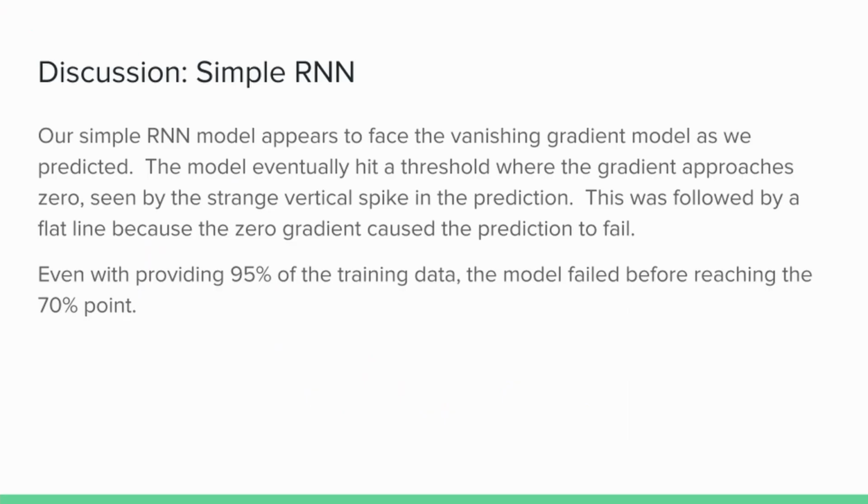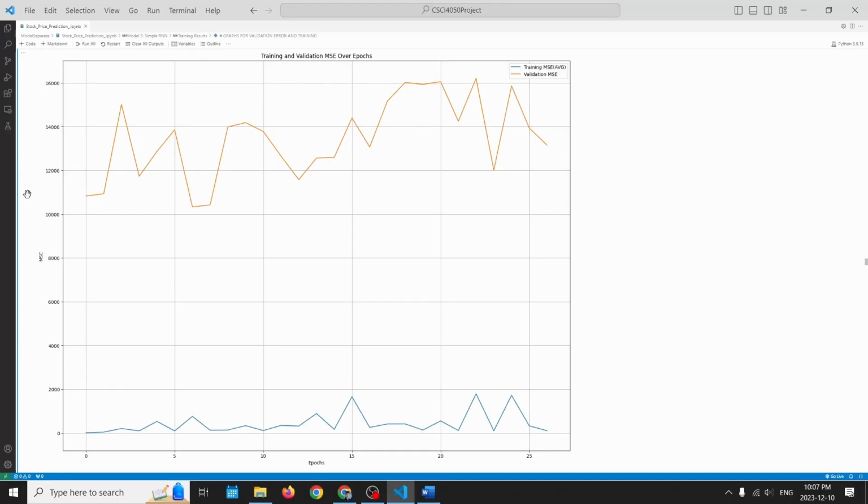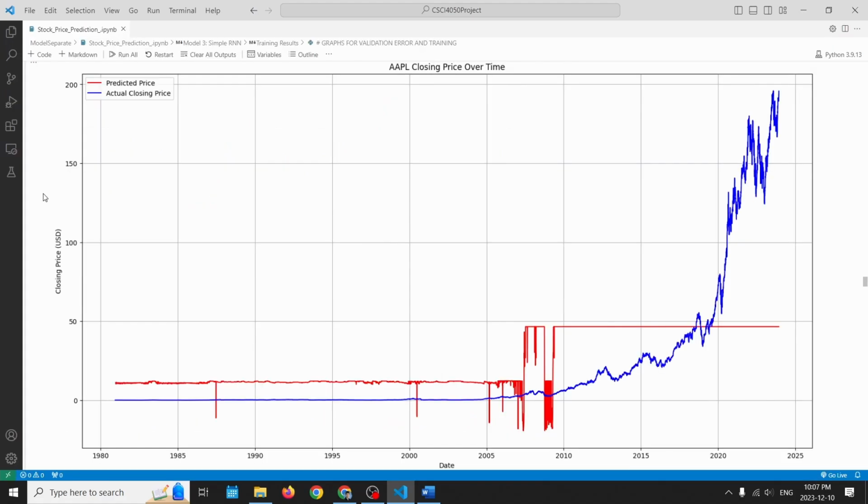As predicted, the simple RNN model was prone to the vanishing gradient problem. The validation error of the RNN did not go down despite our best efforts to provide a higher look-back window and greater training dataset percentage. As we can see with the testing data, the RNN model was unable to accurately predict the stock price.